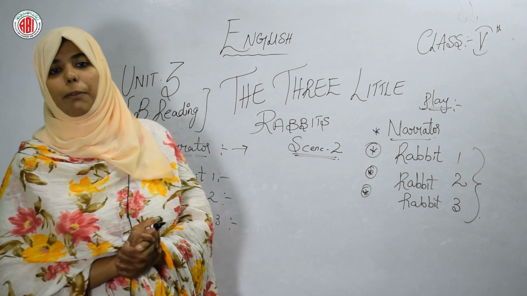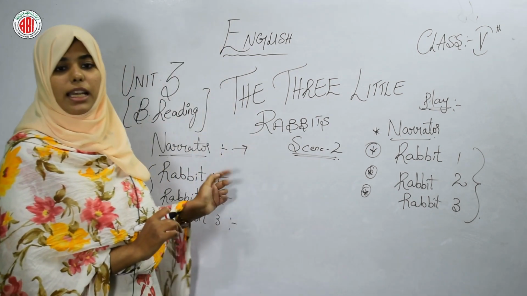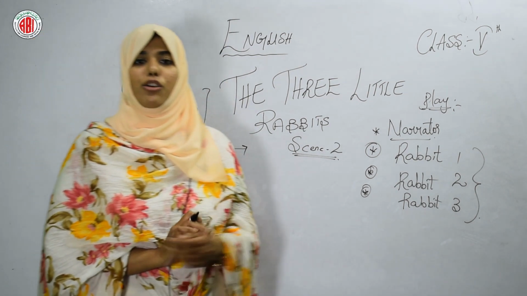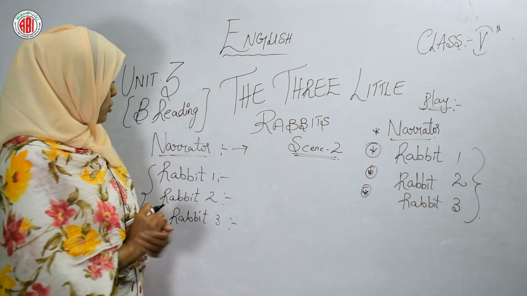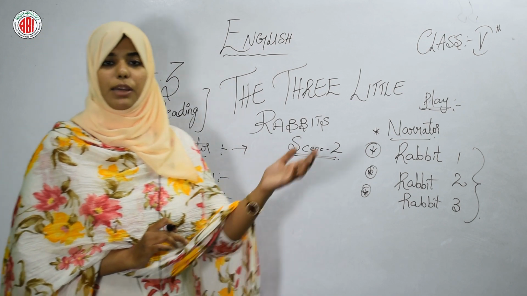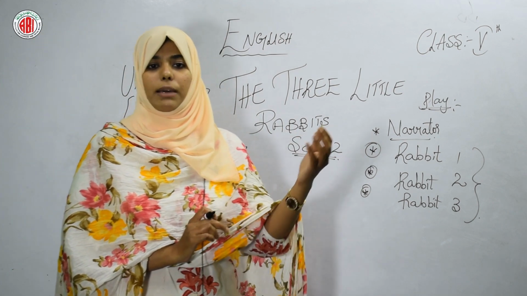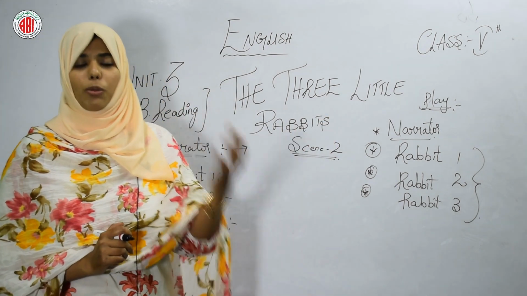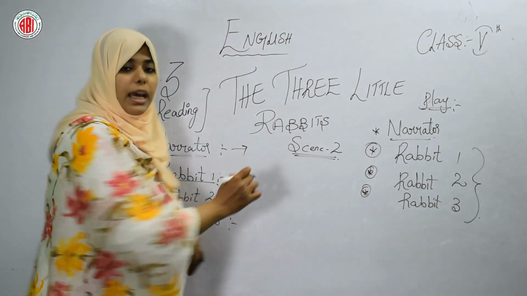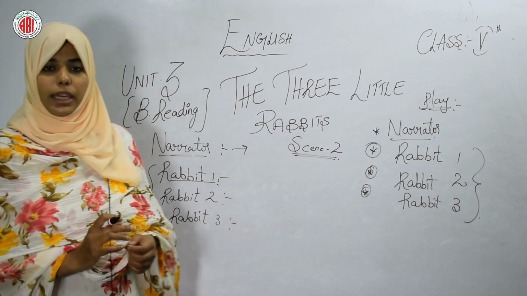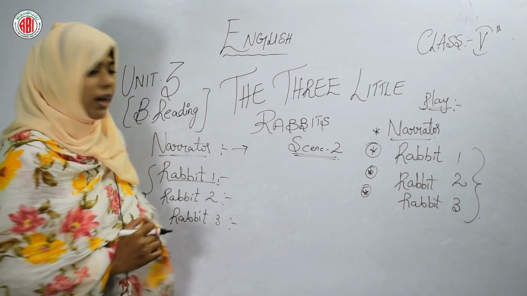In the next scene, scene 2, what is happening after leaving the home? Let's see what is happening. Narrator: the first little rabbit had not gone far when he met a man with a bale of hay. So what happened? They started leaving the house without going much far away. अभी ज़्यादा दूर भी नहीं गए थे. When the first rabbit met a man with a bale of hay.